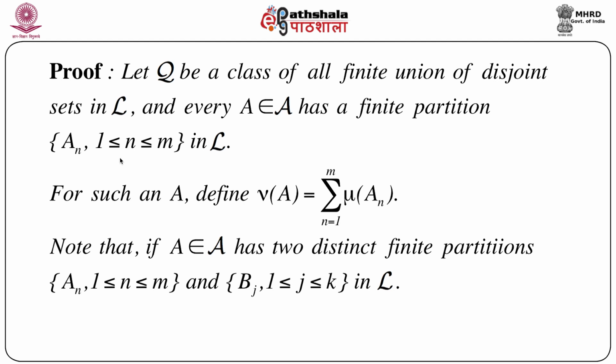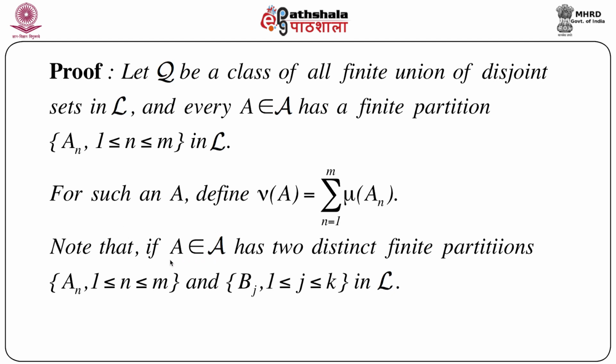This partition is finite, but this An always belongs to script L. Now let us consider this kind of A. That means for a particular capital A that belongs to script A having a finite partition in L, we define nu A as the summation of mu of An, n equals 1 to m. So this is the way we construct nu A. This is our proposal.